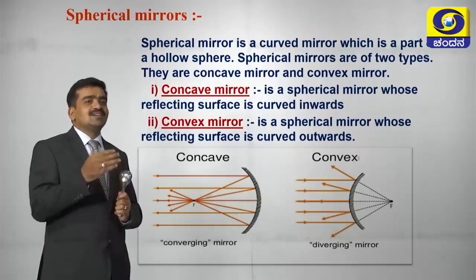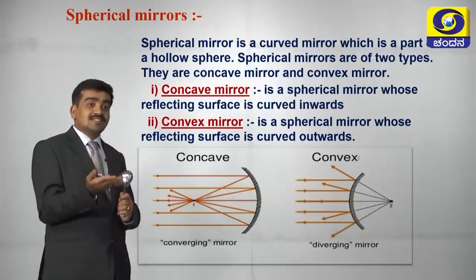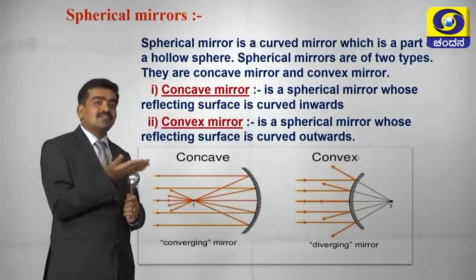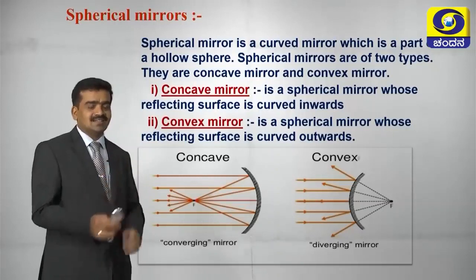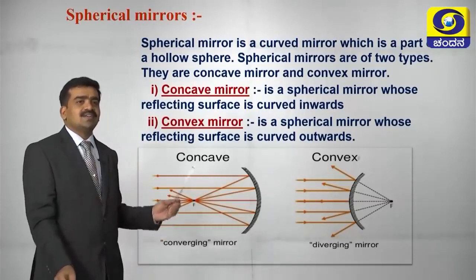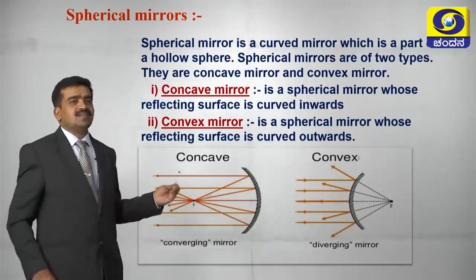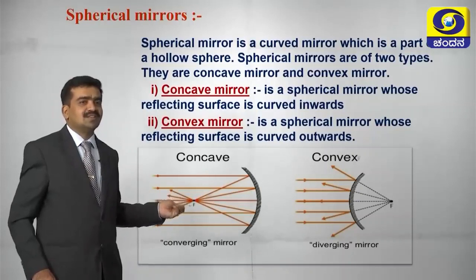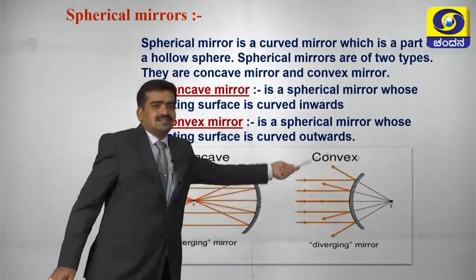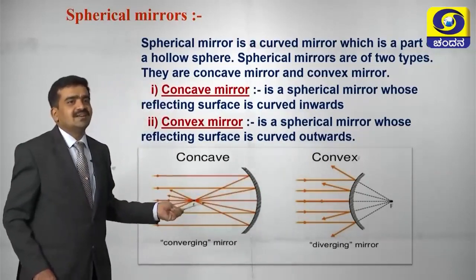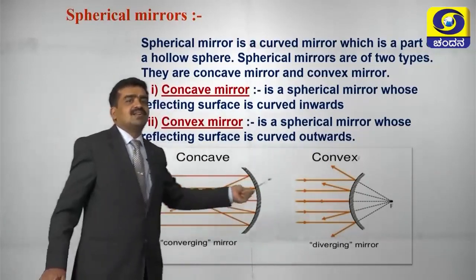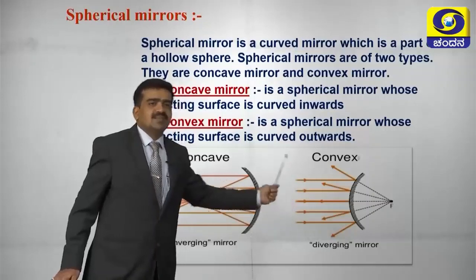You know that concave mirror converges rays of light and convex mirror diverges the rays of light. Here you are seeing the point of convergence, and here you are seeing the divergence in both the pictures. So one is indicating concave and another is indicating convex mirror.